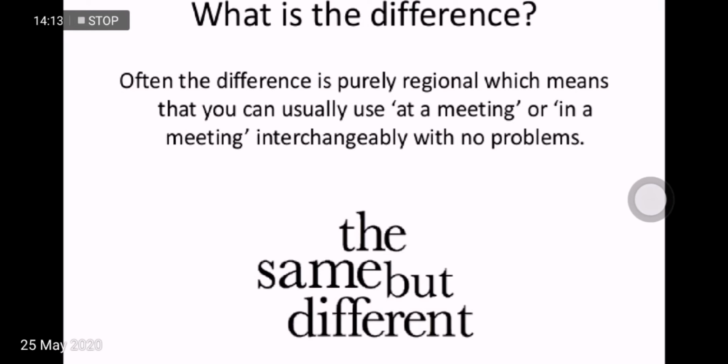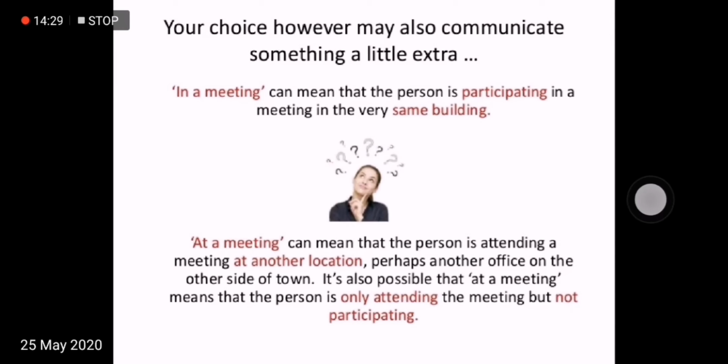So what's the difference? Often the difference is purely regional, which means that you can usually use at a meeting or in a meeting interchangeably with no problem. So आपकी मर्जी है, at a meeting इस्तेमाल करो या in a meeting. They are same but they are different. Your choice, however, may also communicate something a little extra. इससे एक extra knowledge भी मिलती है कि in a meeting और at a meeting क्या बताता है.